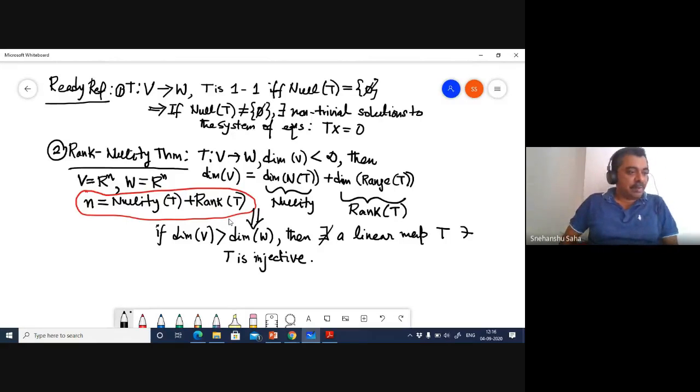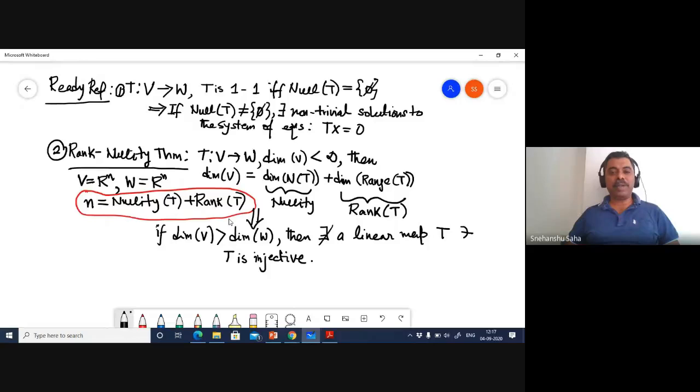Does this particular result make sense? It directly comes from this general vector space idea. It's pretty much like this. Just take this.